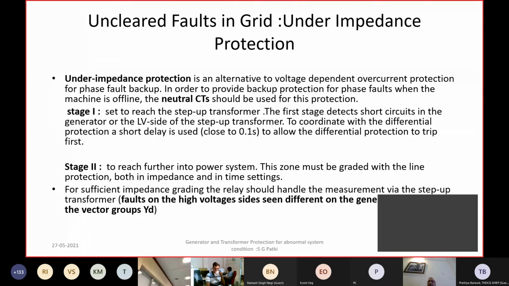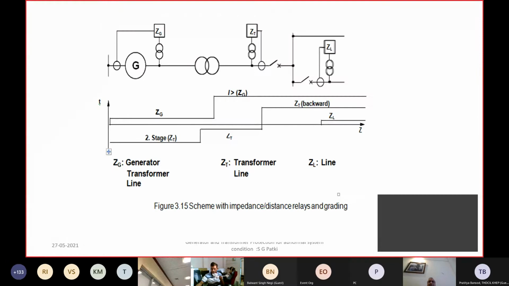This grand backup, which is provided by the under impedance relay on the generator, you suitably time coordinate, so that the time for tripping is more than the zone 3 setting of the line protection. So typically 1.5 seconds or 2 seconds definite time delay is kept on stage 2. So this is the coordination between, say, the generator impedance relay.